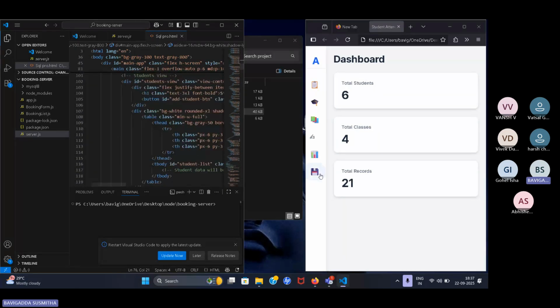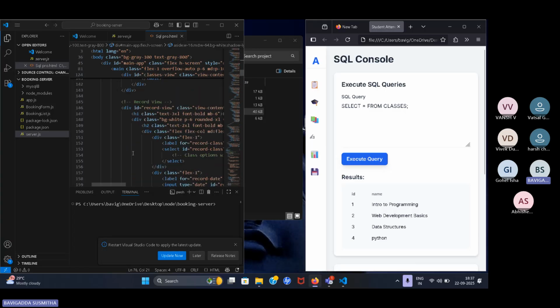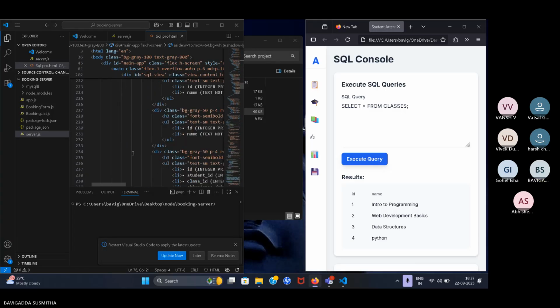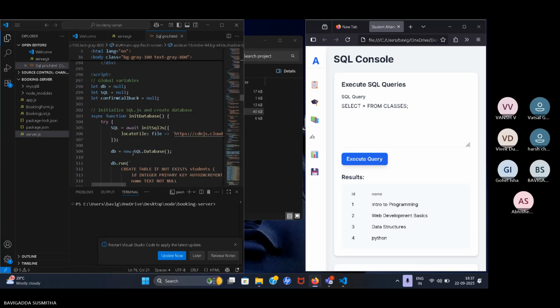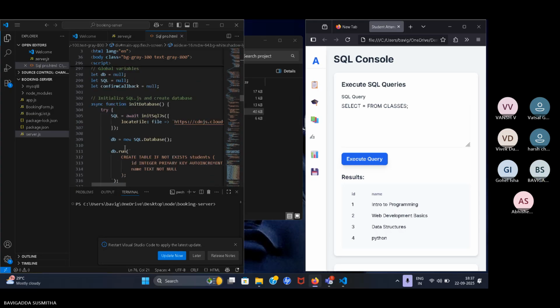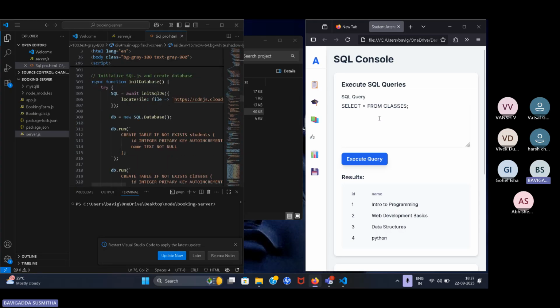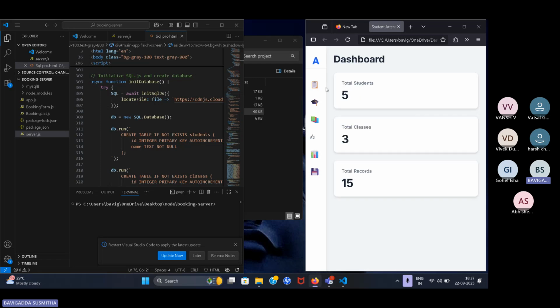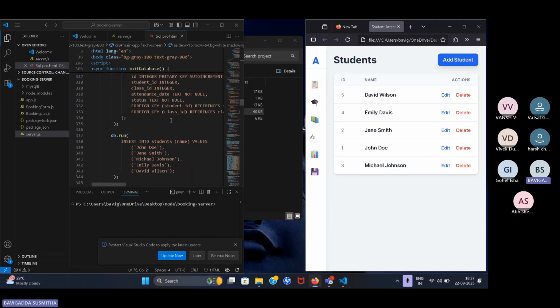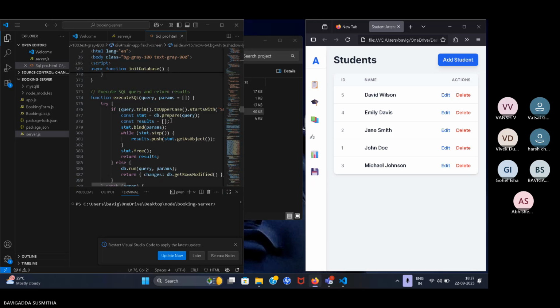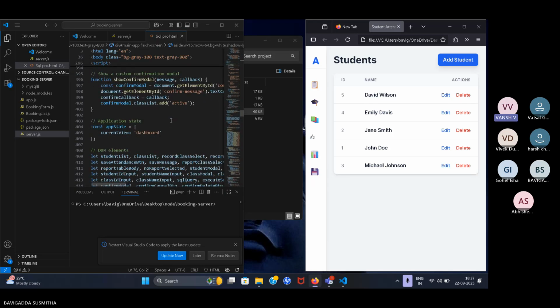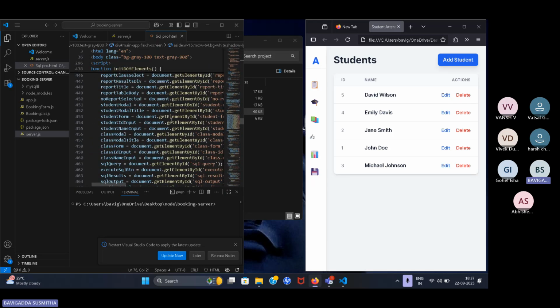And this is the SQL query section. I will use SQL. This is the SQL part I will use. I will create a database. Sir, this project will save temporary data only. If we refresh the page, the data will be removed. This is the SQL part, sir, I will use. This is my project, sir.